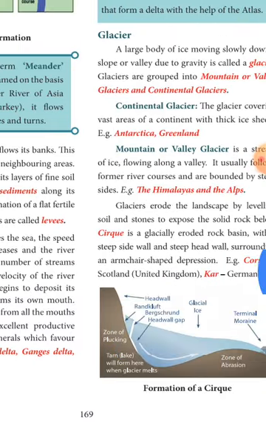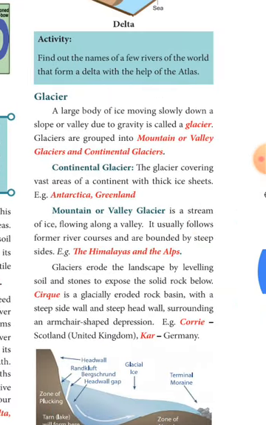Now next one is about glacier. What is a glacier? That is nothing but a slow moving river of ice because of gravity. It may be grouped into what are they? Mountain or valley glacier and continental glacier.